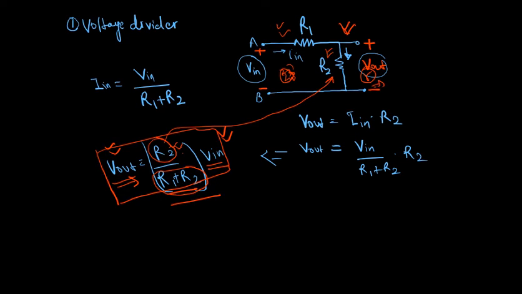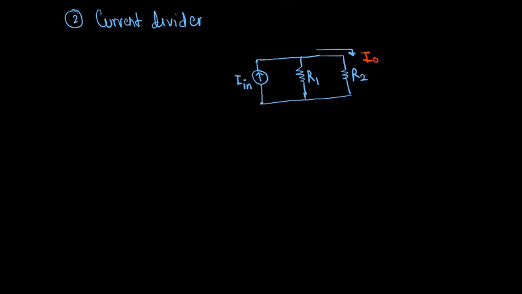Now come to the current divider circuit. In the current divider circuit, I have connected two resistances R1 and R2 in parallel. In series the current stays the same, which is why we have to connect them in parallel. And I have connected a current source, that is I input. Now I have to calculate I naught. Let this be I1 and this be I2, two currents flowing like this.